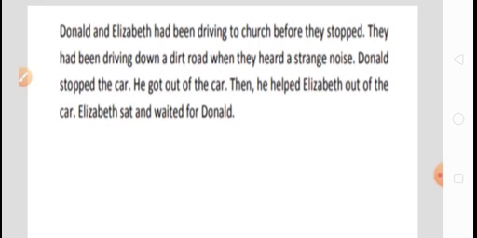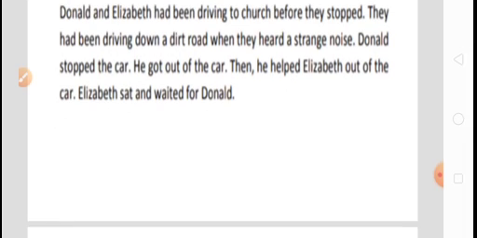Now, in this way, two things are going on. First of all, grammar learning is going on. At the same time, we are understanding the story also. That means comprehensive learning is also going on. Now, move to the third sentence. Donald stopped the car. Here, the third sentence is not in past perfect continuous tense. Rather, it is in simple past tense, because the subject is there and then stopped, which is in V2 form, and then the car, which is the object.